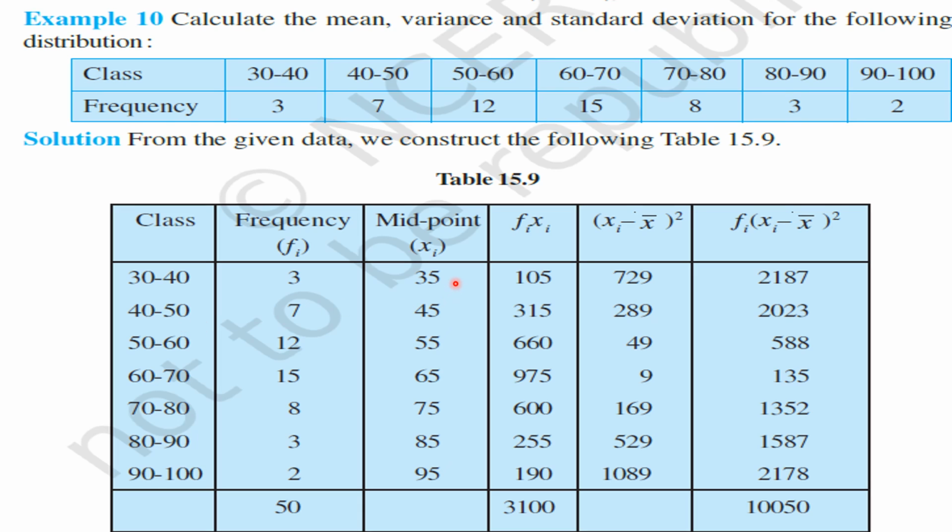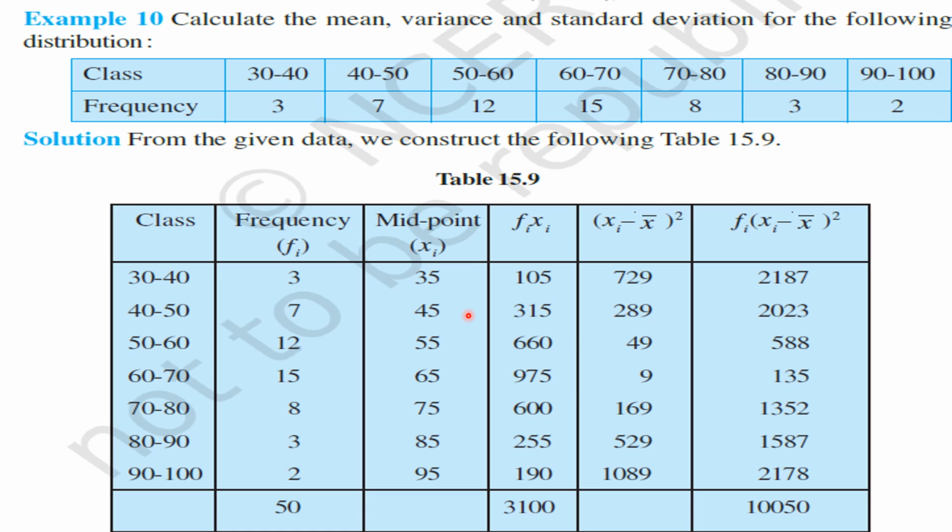Here, the class size of each class interval is 10. So, just add 10 to the first midpoint, we get the second midpoint, 45. And add 10, 55. Add 10 to this number, we get 65. Add 10 to this number, 75. 75 plus 10, 85. 85 plus 10, 95. Understood all these 7 values, my children?